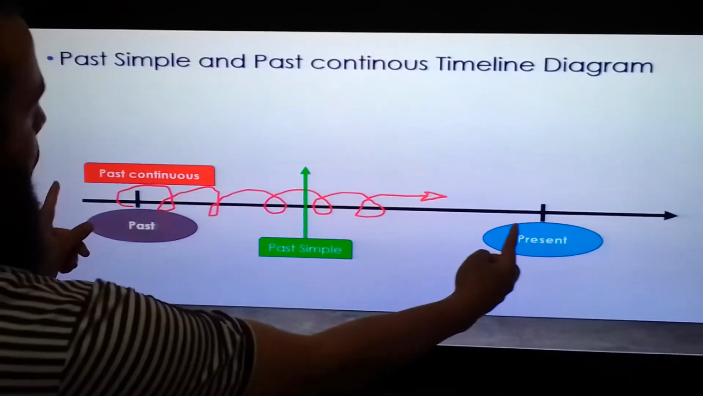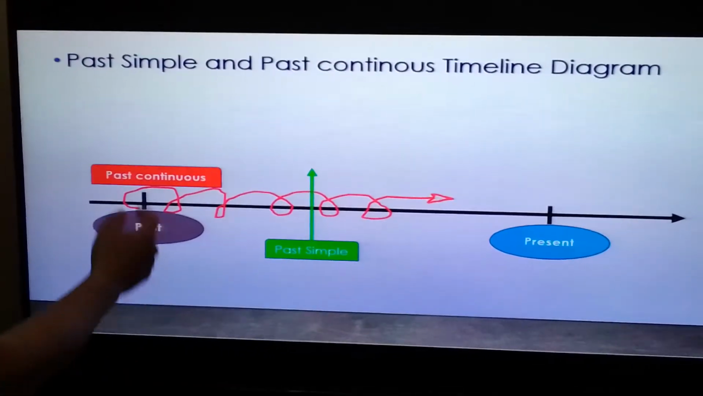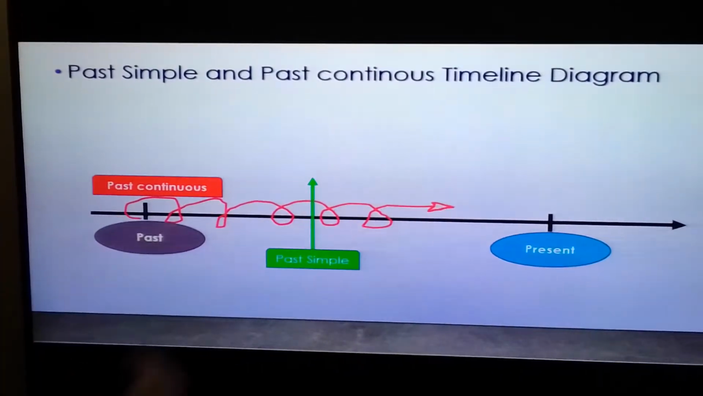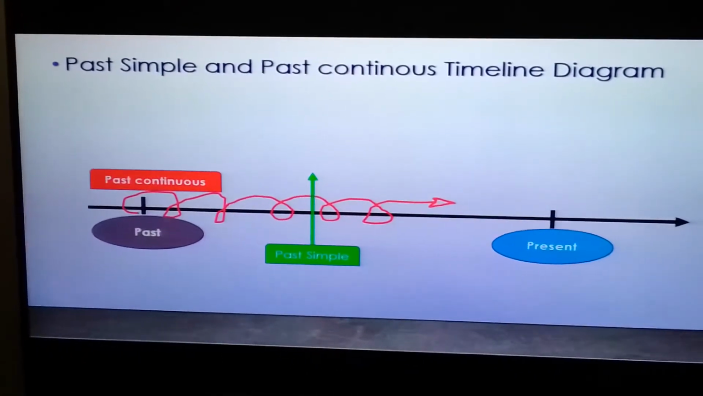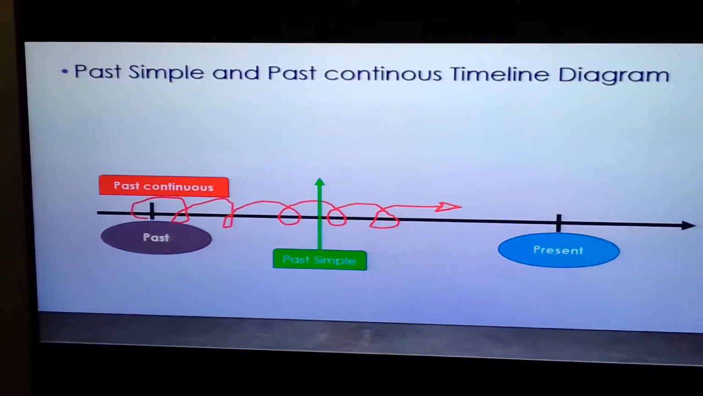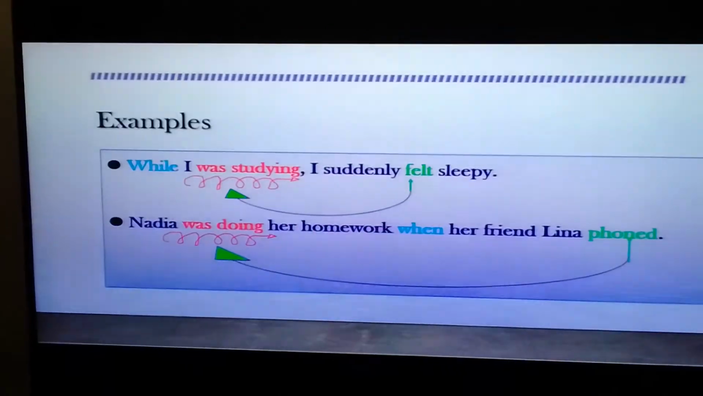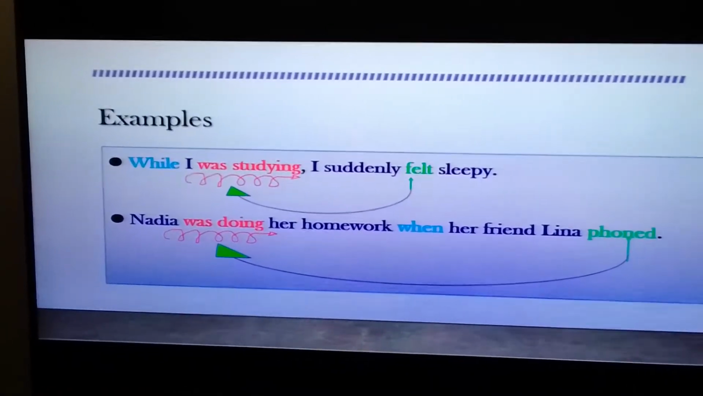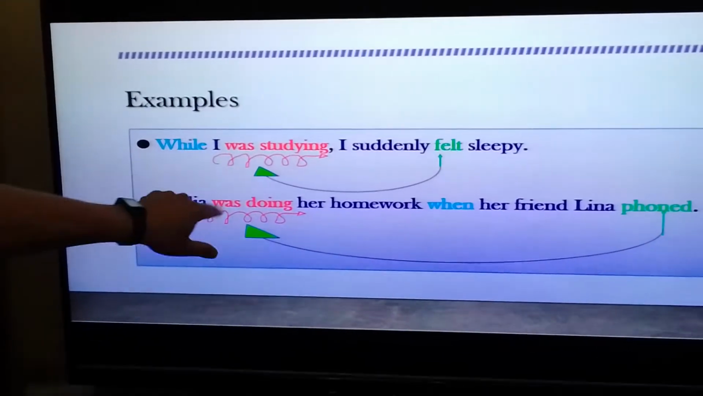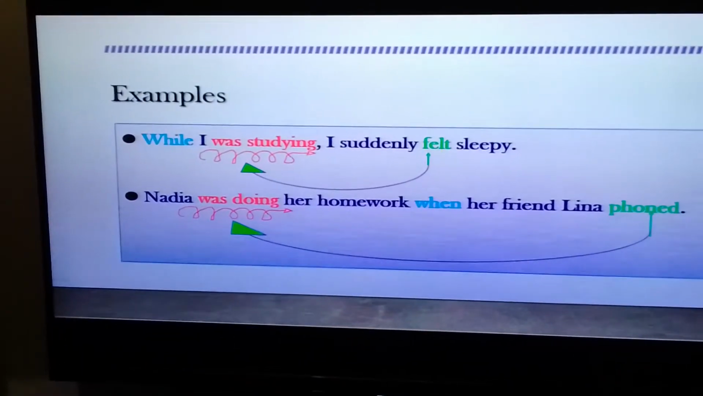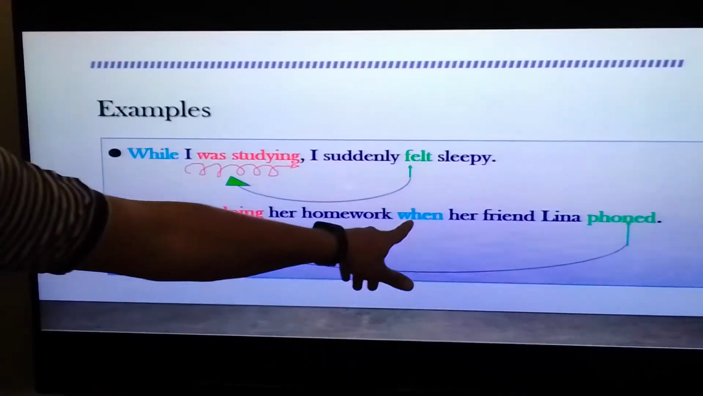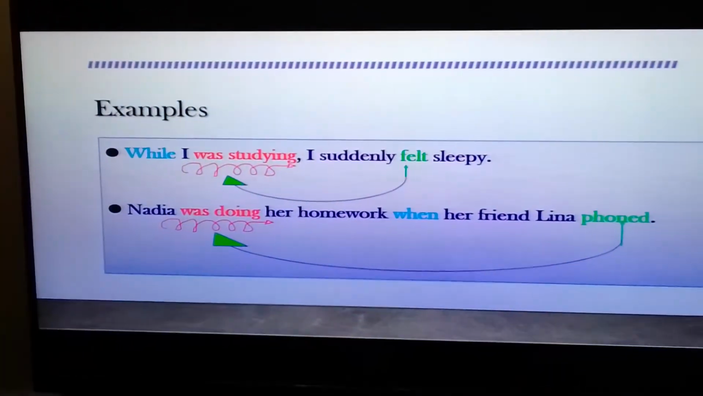We see it in the diagram. This is the whole past, and we have a long action of the past continuous interrupted by a quick, short action in which we use the past simple tense. I shall give examples. As we said, we use while with the past continuous. However, we use when with the past simple.